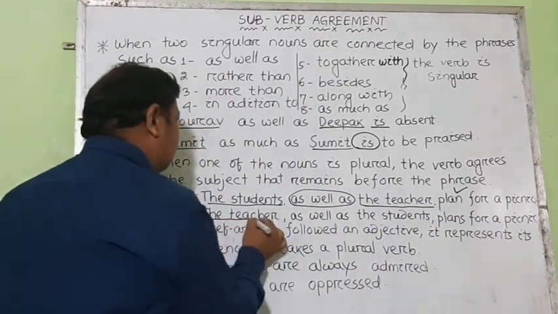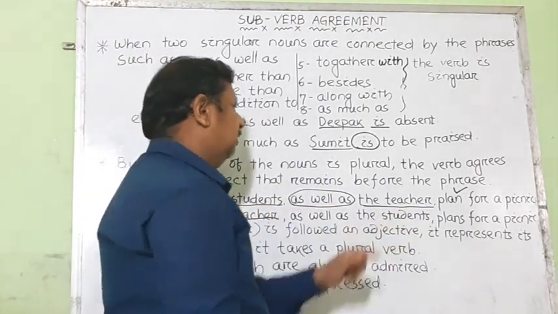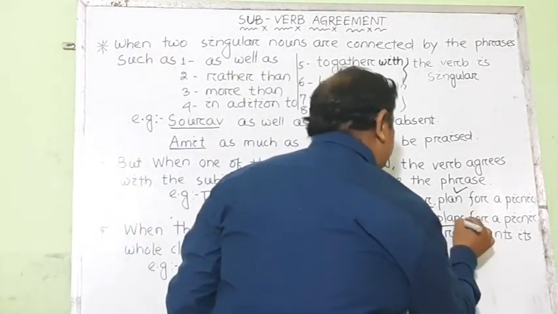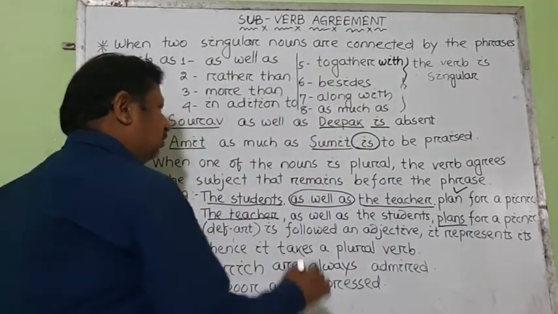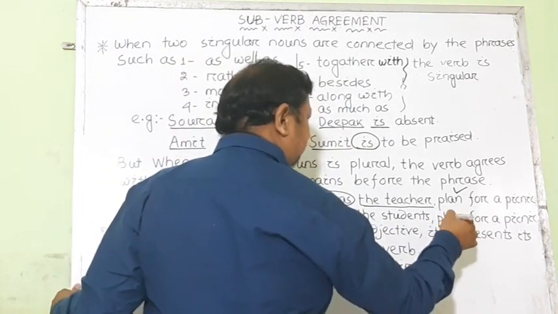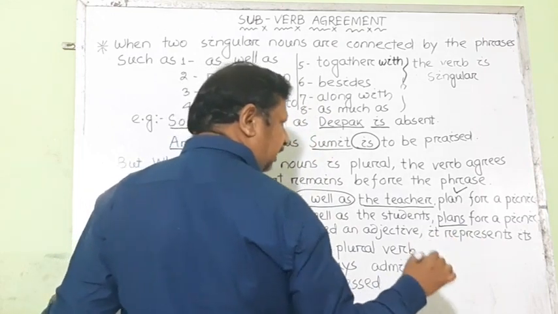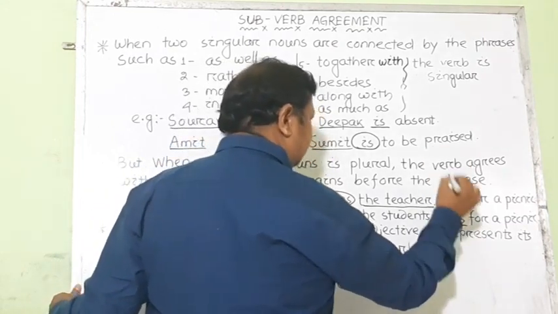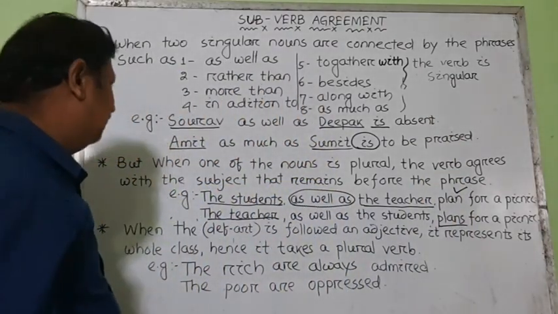The teacher as well as the students plans. Why is it singular? Because the real subject is the teacher. Instead of plans, if we use auxiliary verbs like is, was, or has, it should be has, is, or was in case of past tense.